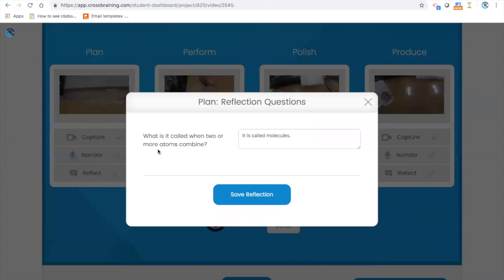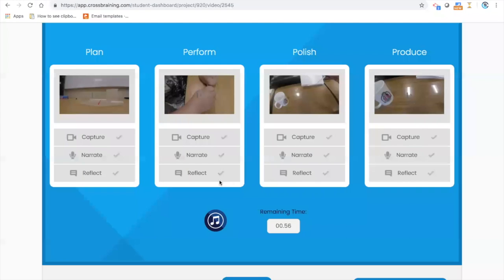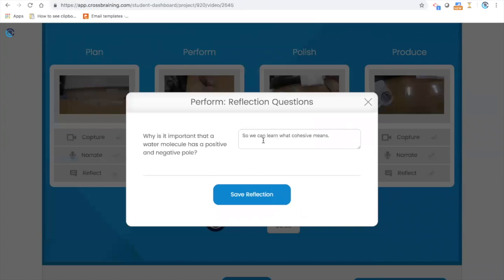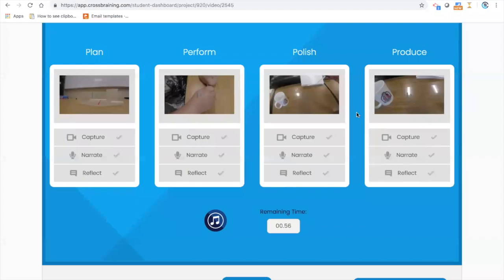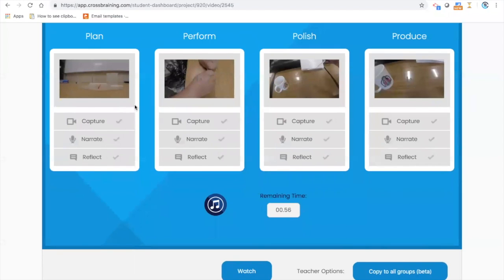And when you get to the reflection questions, you can even walk through that with them and say, I want really well thought out answers to the reflection questions. And then you can copy that to all the groups. After the whole project, they have all this footage that you've collected and uploaded, and you can send it to all of them and just have them narrate that experience.